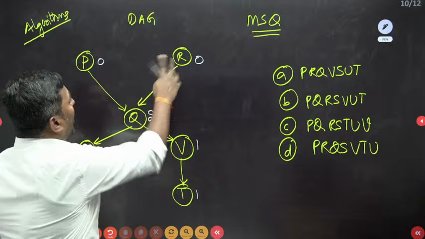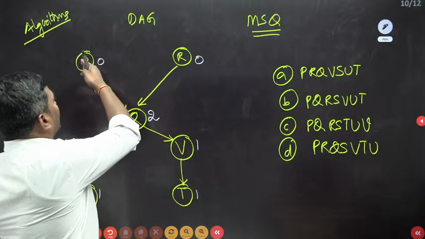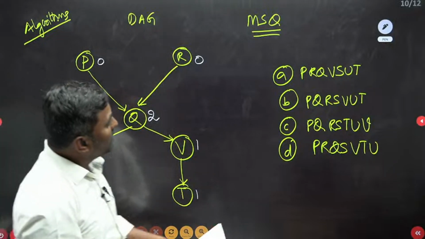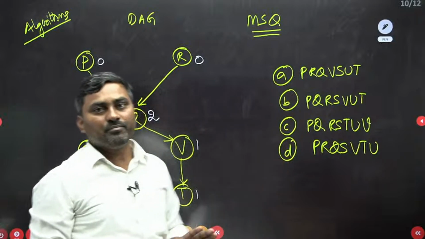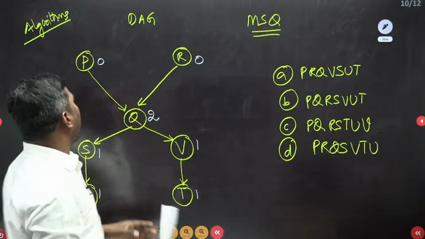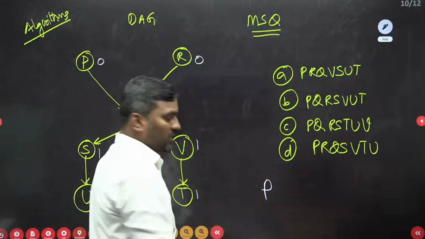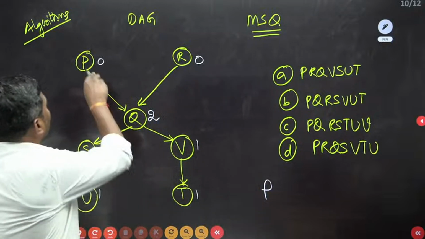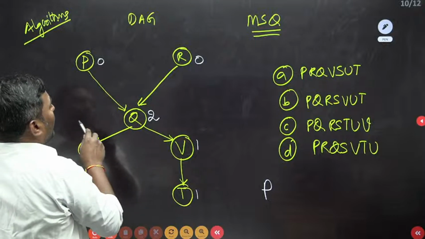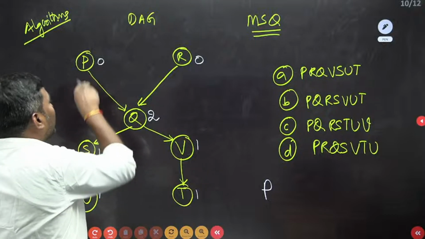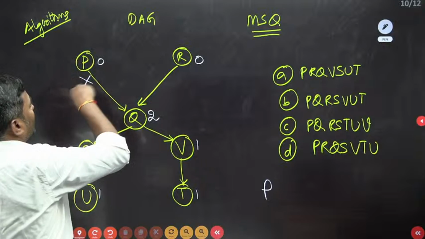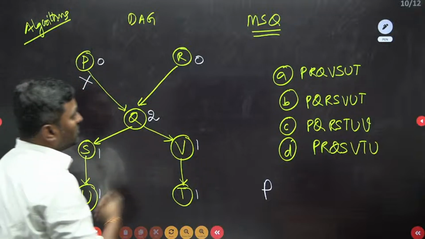Okay, so now the in-degree 0 vertices are either P or R. Either you start with P or you start with R. No option starts with R, so I have to start with P. Suppose you started with P like this. When you start with P, you have to delete this node. Then what is the next degree?